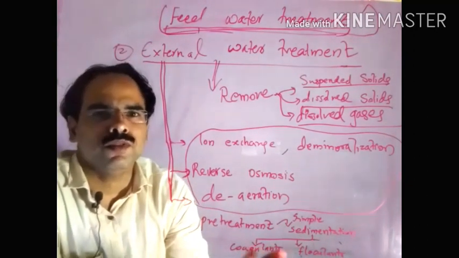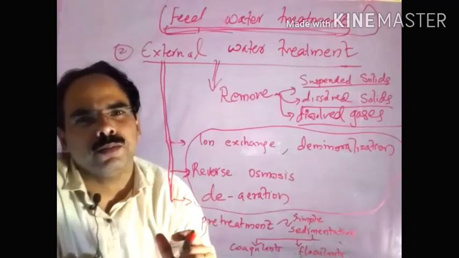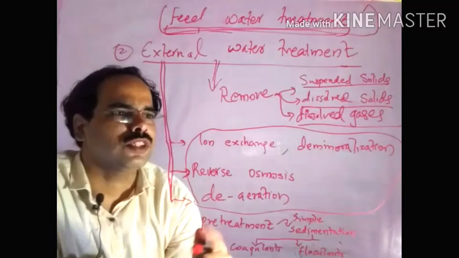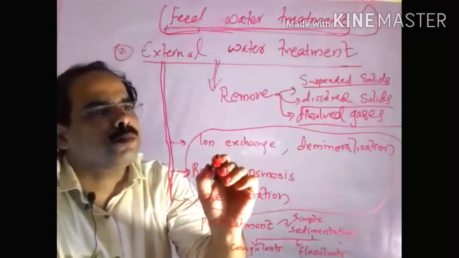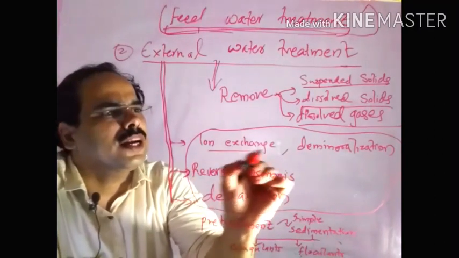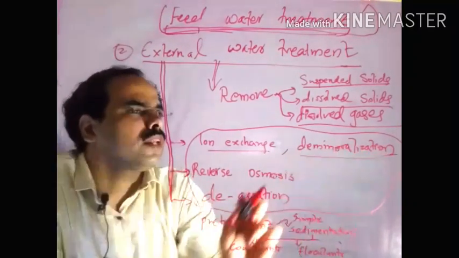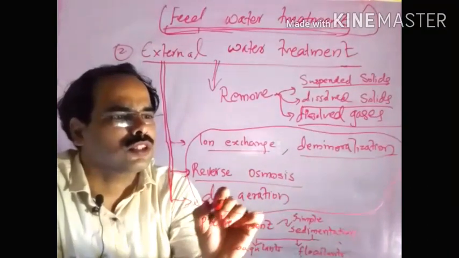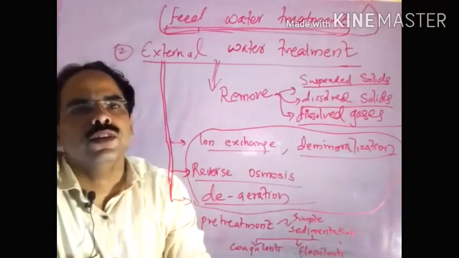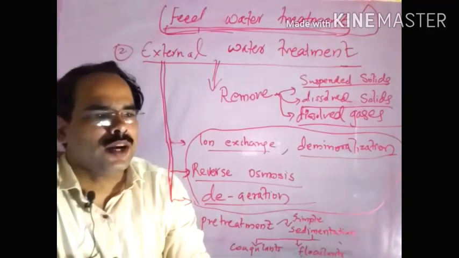Commonly we do external water treatment with the help of ion exchange or demineralization, reverse osmosis, and de-aeration. These are the main methods commonly used.